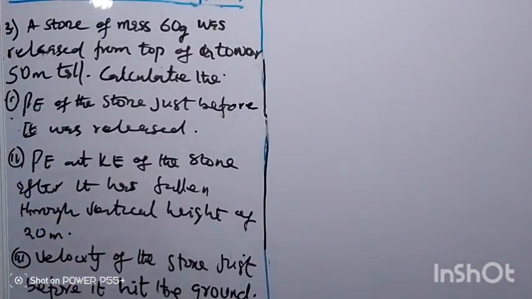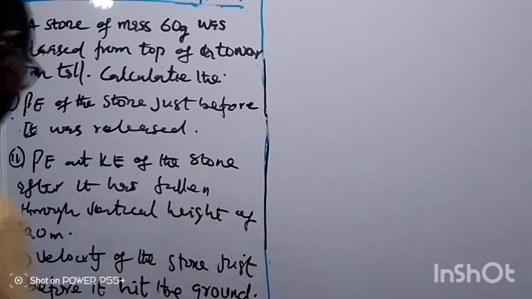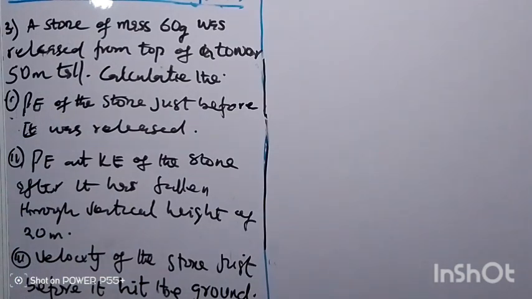A stone of mass 60 grams was released from the top of a tower 50 meters tall. Calculate: 1. Potential energy of the stone just before it was released. 2. Kinetic energy of the stone after it has fallen through a vertical height of 20 meters. 3. Velocity of the stone just before it hits the ground.